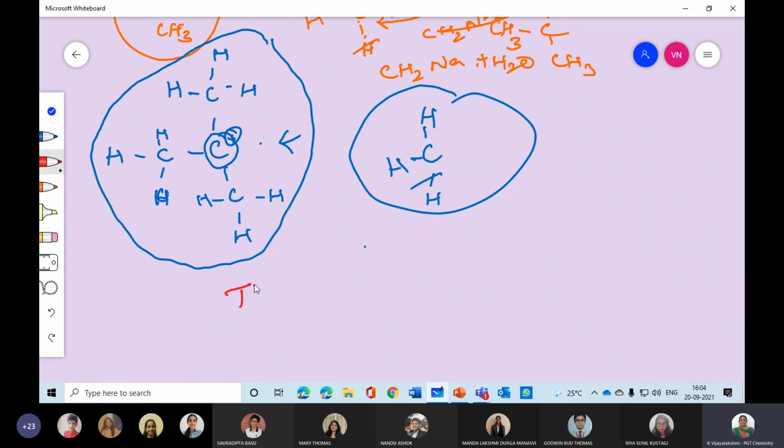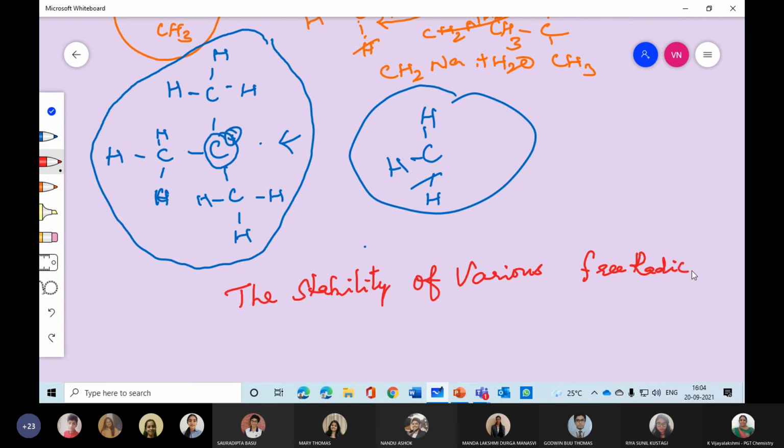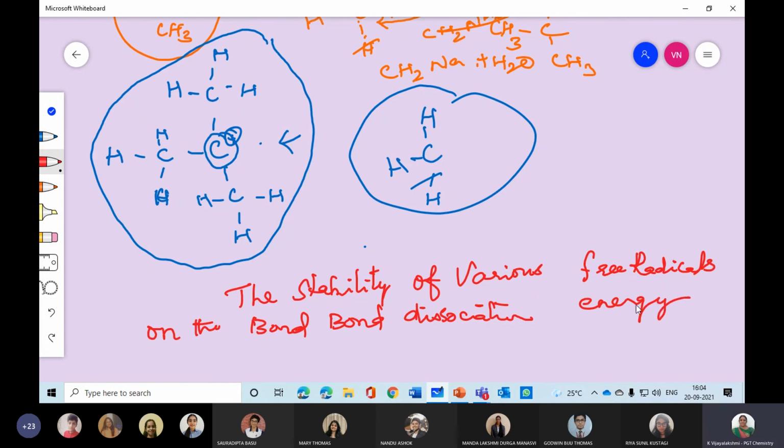In that way, stability of various free radicals on the bond dissociation energy.